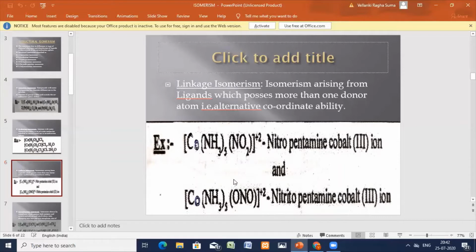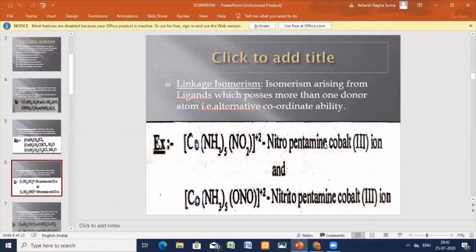Coming to the other complex, the molecular formula is the same for both, but here the donor site is oxygen towards the cobalt. So O is bonded to the cobalt here, and N is bonded to the cobalt central metal atom there.